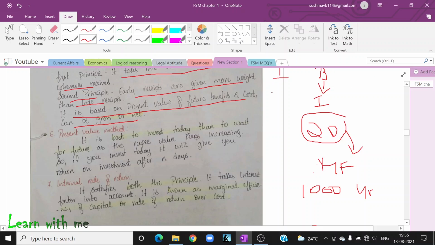Say, for example, even a piggy bank. Let us take the piggy bank. There are two persons, A and B. Starting from the month of January, A starts to add 1 rupee daily in the piggy bank. So at the end of the month, it will be 30 rupees.